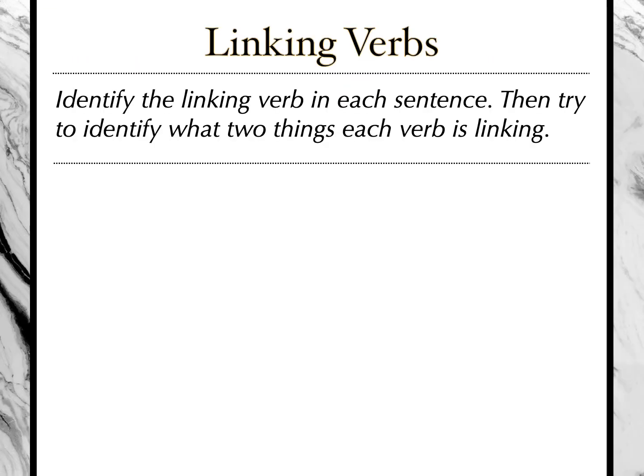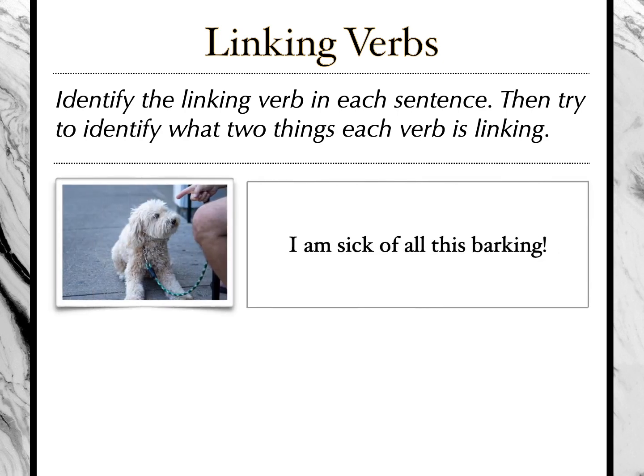So let's talk linking verbs. Two sentences I'm going to give you. I want you to identify the linking verb in each sentence. Then try to identify what two things each of these verbs is linking. So here's our first sentence. I am sick of all this barking. So remember, we're not looking for an action. We're looking for a linking verb, which typically shows a state of being, and it connects two things.